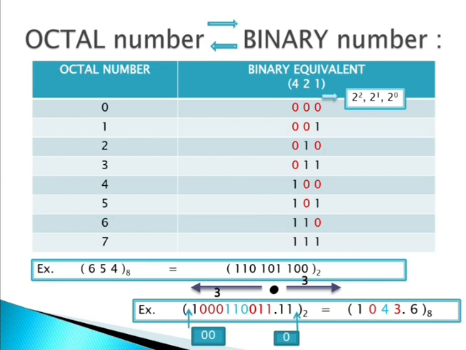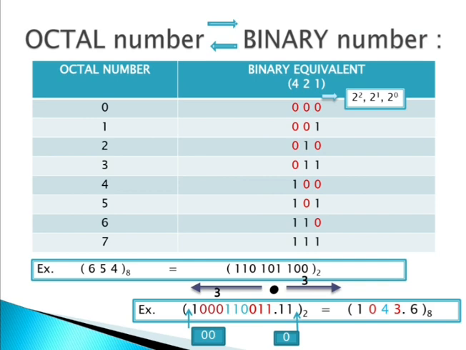What you have to remember? See, I am trying to explain the chart. If you have a doubt, you can ask me by writing a comment. See, the chart of octal numbers, starting from 0 till 7.